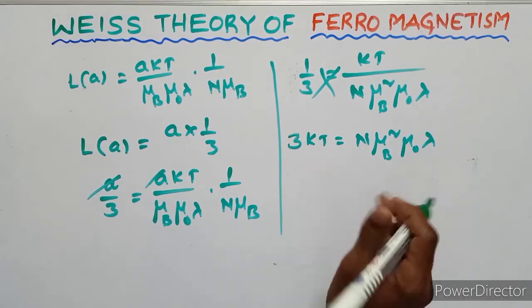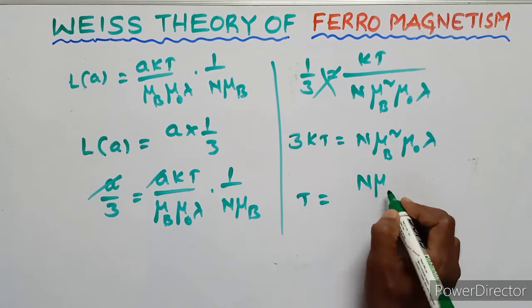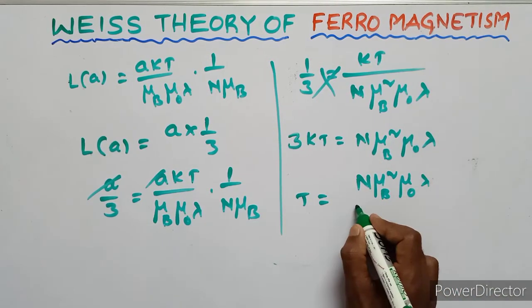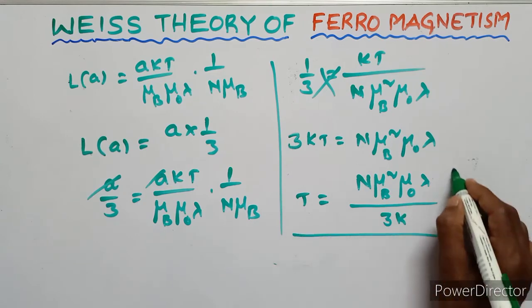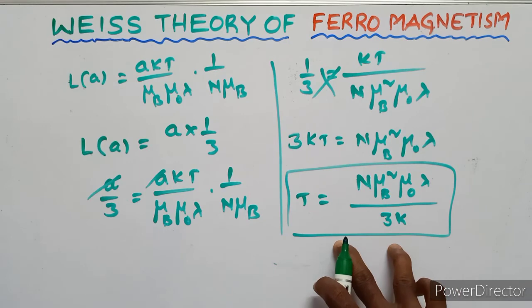So from this equation, T equals n mu suffix B square mu naught lambda upon 3k. This is the absolute temperature according to Weiss theory.